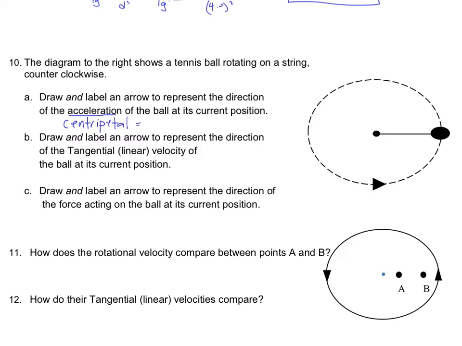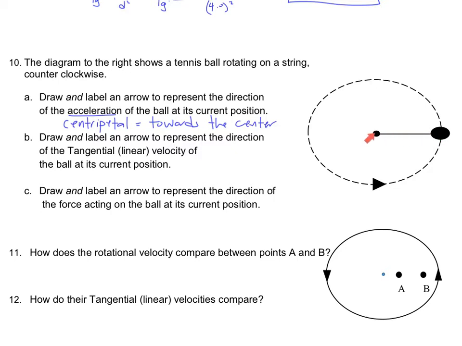And centripetal means towards the center. So if I'm looking for the centripetal acceleration, then I'm looking for a direction towards the center.